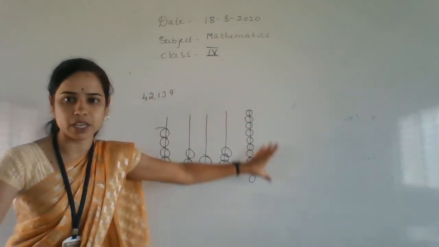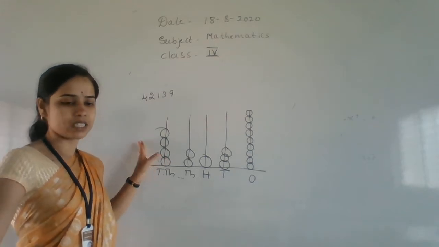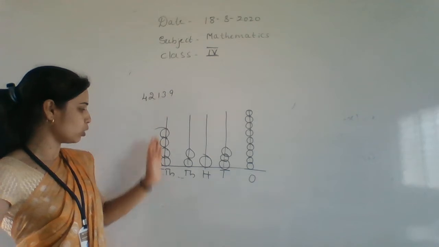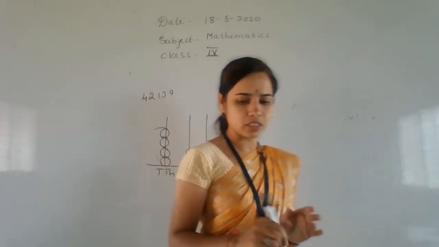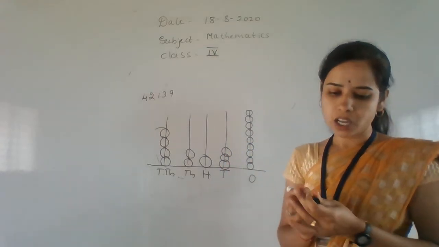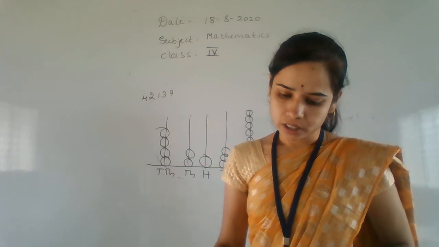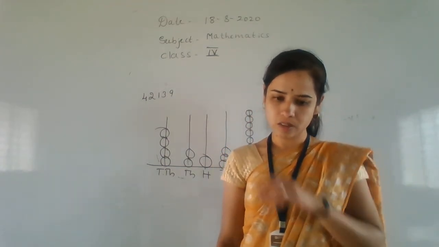What do we call this? We call it an abacus. This is nothing but the putting of numbers on the abacus. It also came in your syllabus, children. That is how we are to read this one: 42,139. Up to here I am going to stop, children. What you have to do? That practice exercise we will do in the next class.